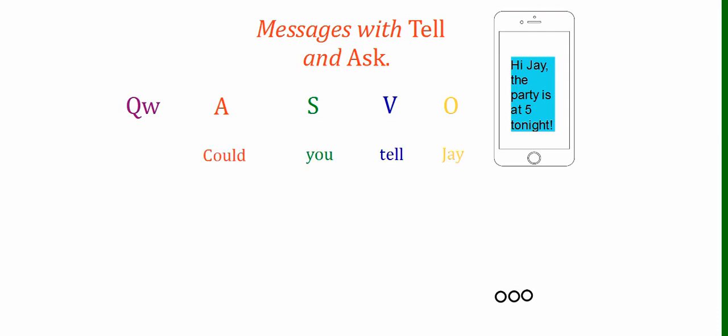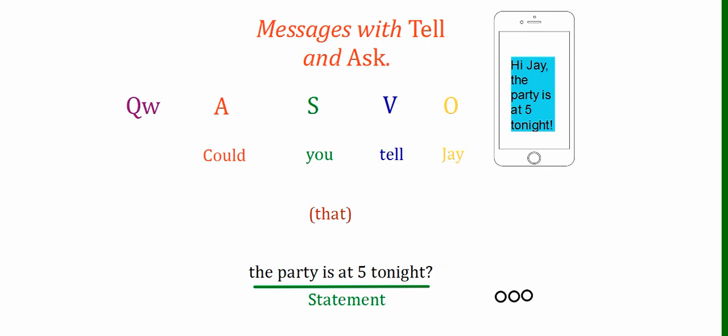Here's the object. And then what could we use in this structure? We could use that. And then the statement: could you tell Jay that the party is at 5 tonight? And you can see the exact same phrase is used in the message. The party is at 5 tonight.